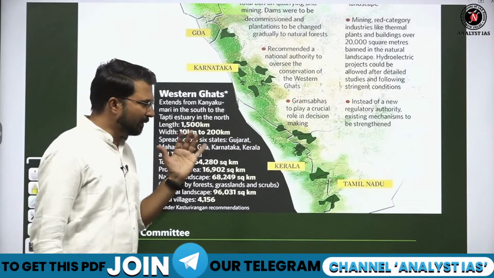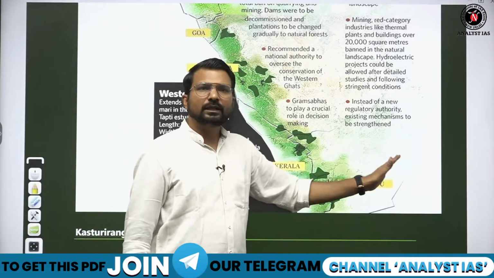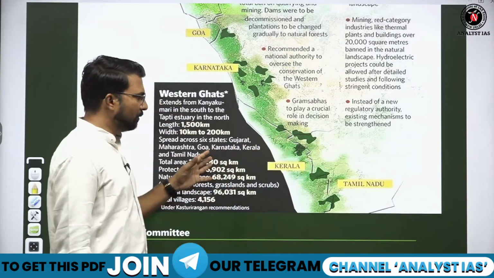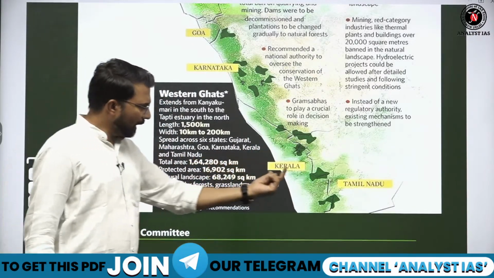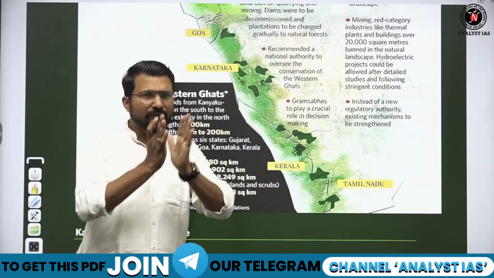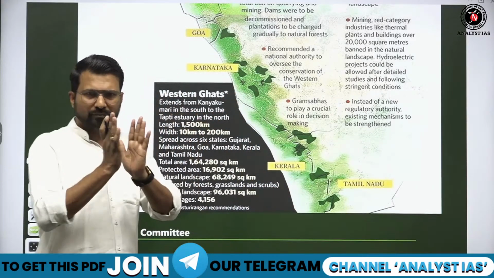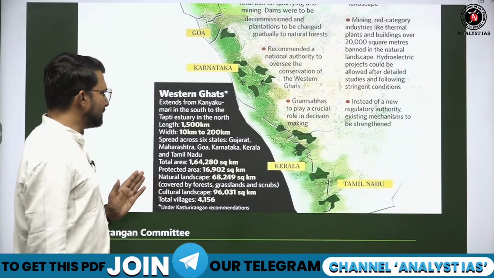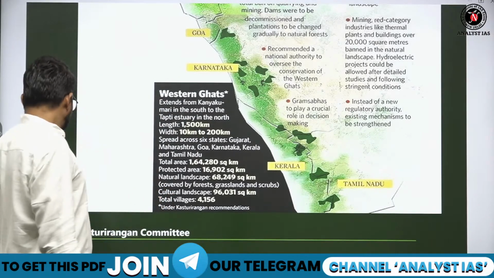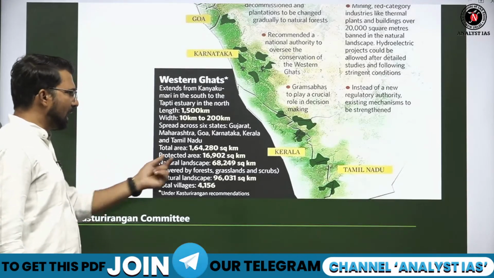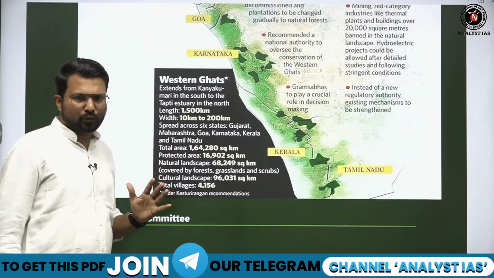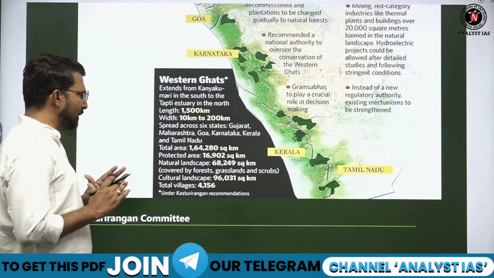Mostly people believe that Tamil Nadu is in the Eastern Ghat. No, the western part of Tamil Nadu lies in the Western Ghat. Tamil Nadu is a place where the Eastern Ghat and Western Ghat meet each other in the Nilgiri region. So these are the 6 states where Western Ghat lies, and the total area of Western Ghat is 1,64,280 square kilometer. This is a very huge area.